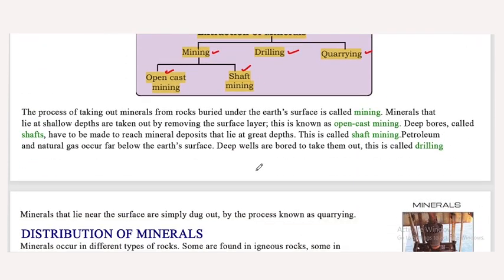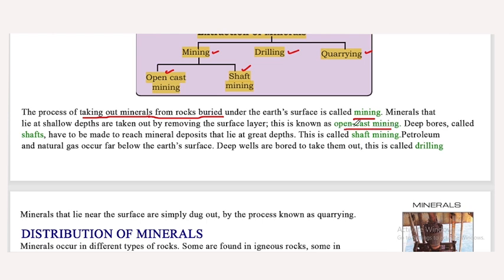The process of taking out minerals from rocks buried under the earth's surface is called mining. So the extraction of minerals from the earth is called mining. Minerals that lie at shallow depths are taken out by removing the surface layer. This is known as open cast mining.